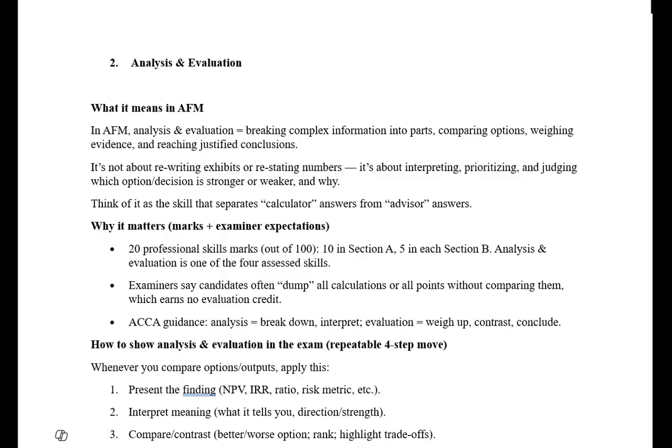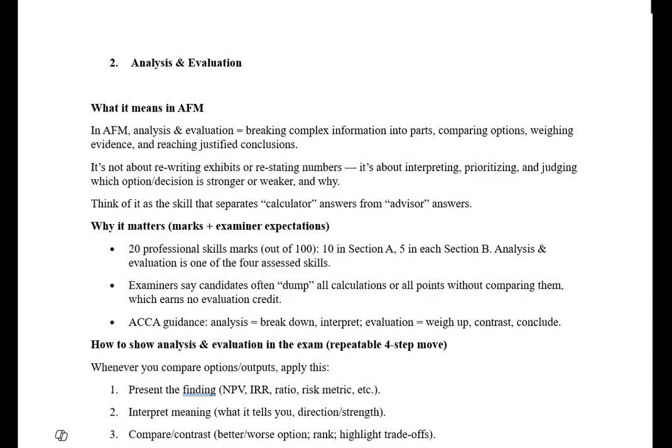Technically, what is analysis and evaluation? If the examiner asks you to calculate NPV, IRR, or valuation of some company or shareholder gain or loss of some company, you have to discuss, you have to interpret, you have to judge, you have to advise on that calculation. If you are not advising, if you are not recommending, if you are not interpreting the result, you will probably lose analysis and evaluation marks.